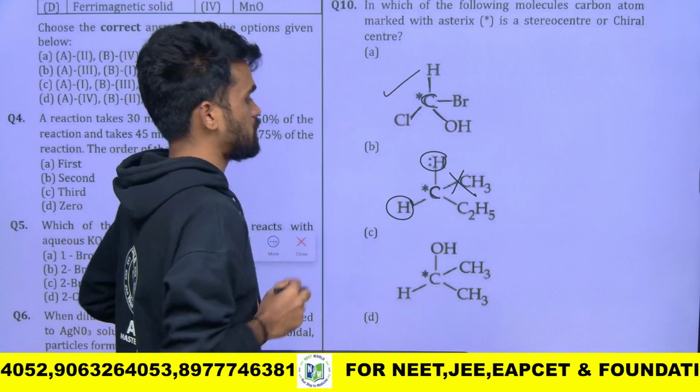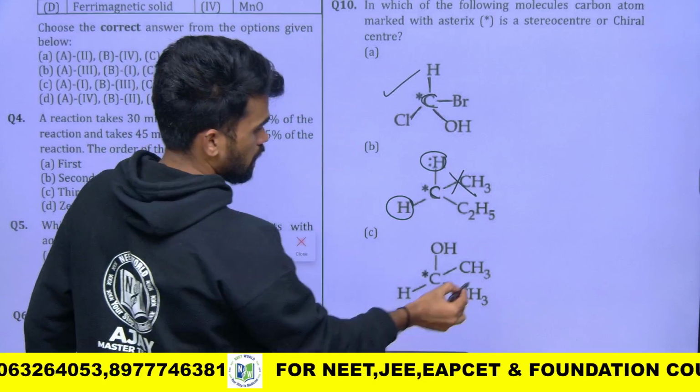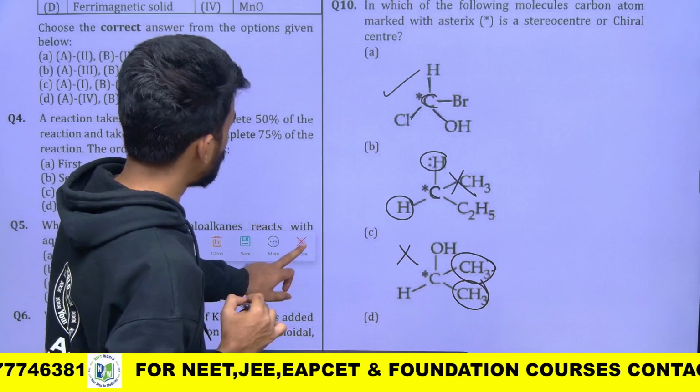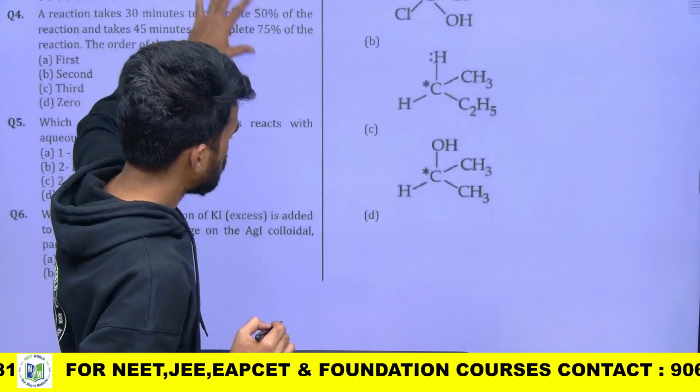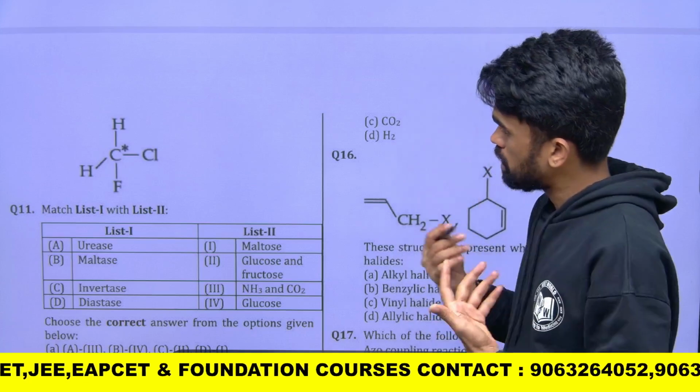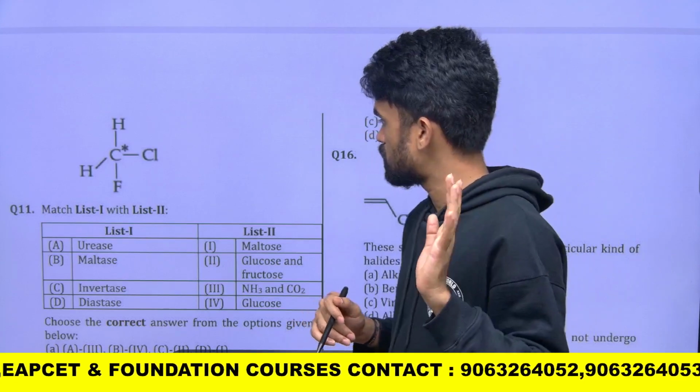So only the first option is correct. And in this one, again the methyl groups are the same, so this is also not the one. The first option is the correct one, that's it. In option D, again they have given 2 same hydrogen atoms, so that is also incorrect. So only the first option is correct.